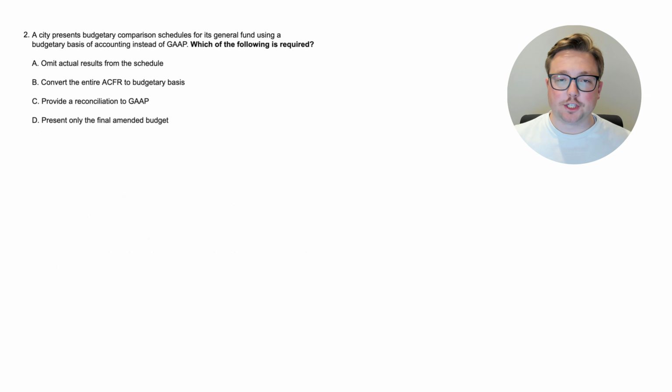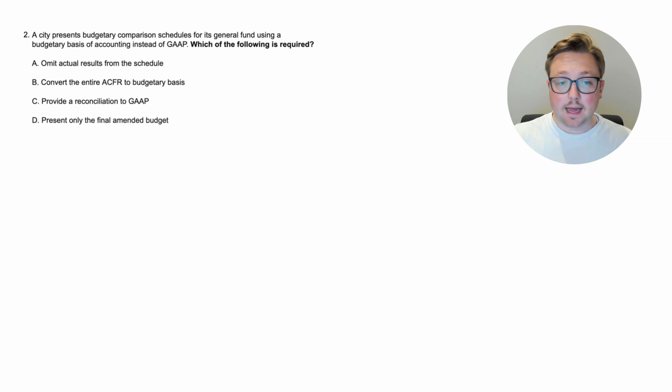All right, here we are at question 2. Again, let's read the last sentence of the question first. Which of the following is required? Okay, let's go to the beginning. A city presents budgetary comparison schedules for its general fund using a budgetary basis of accounting instead of GAAP. So again, which of the following is required?